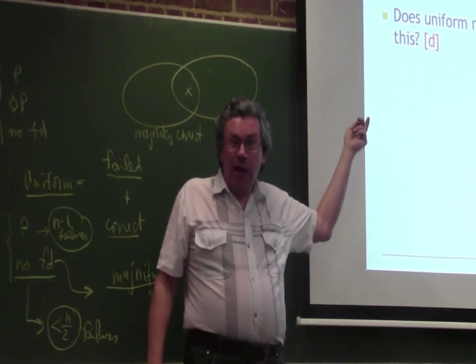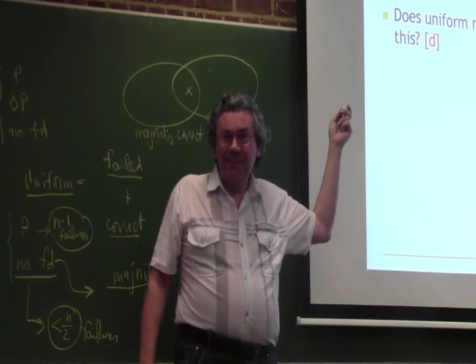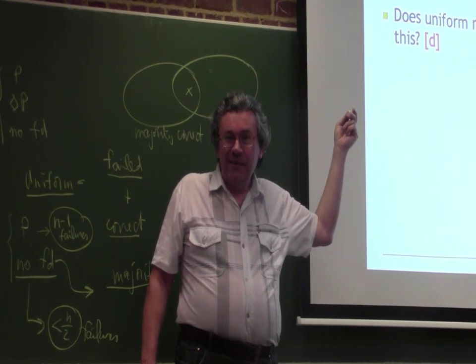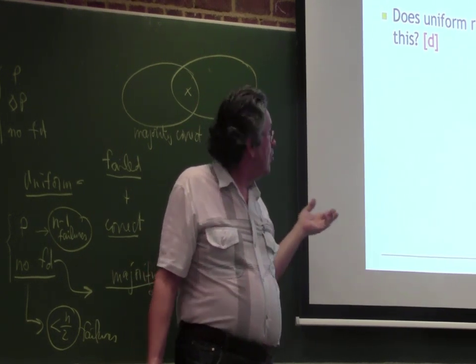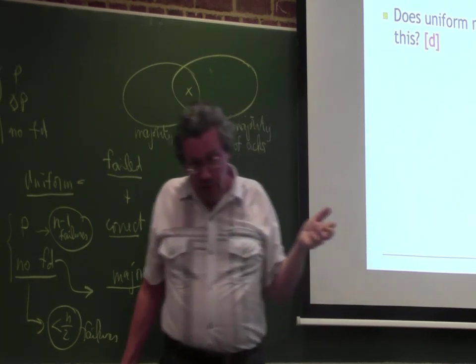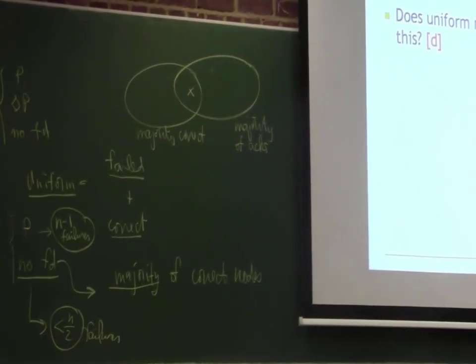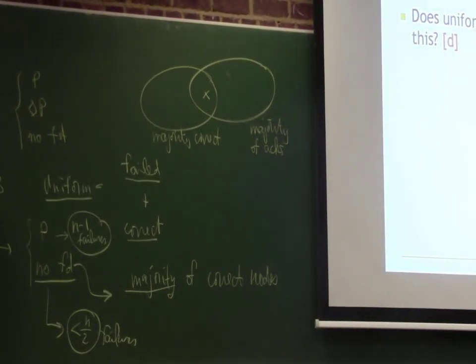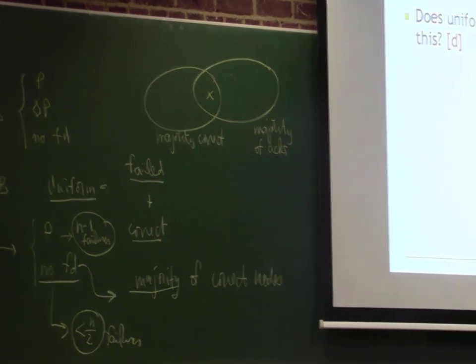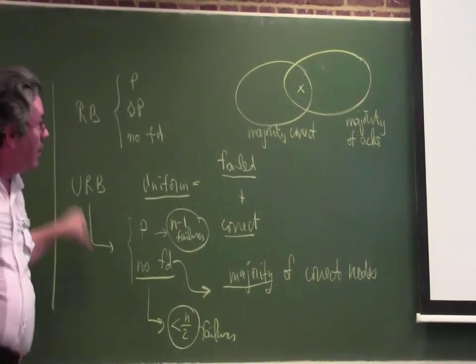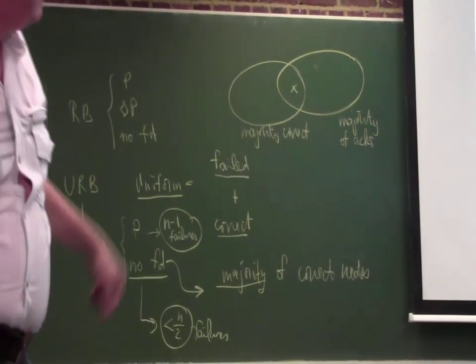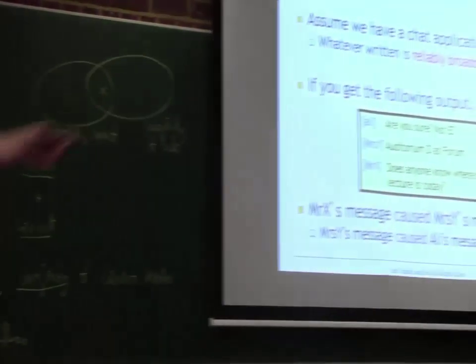Well, what does uniform reliable say about the order? Nothing, yeah. Uniform reliable, the only thing it does more than reliable is that it worries about failed nodes. But in the example here, we don't have any failed nodes.